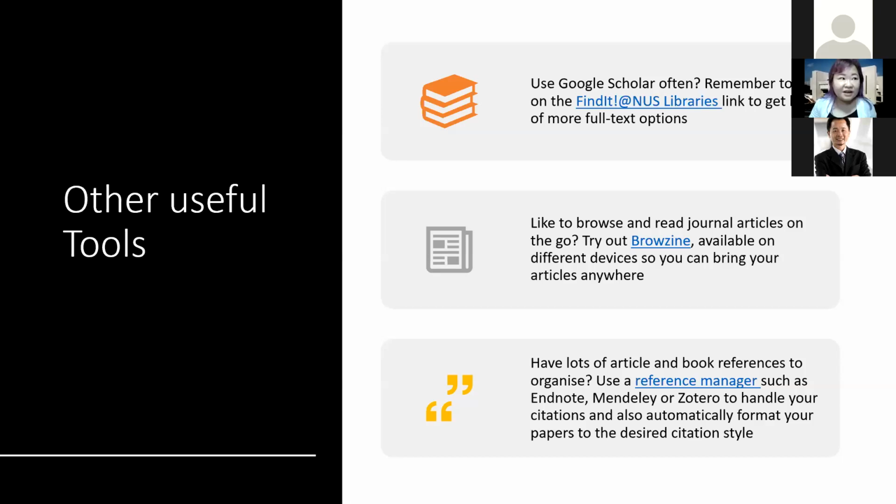So it is sort of like a folder, where you can put in all the articles that you're interested in reading, and then you read it on the go. And if you are starting out your research and you find that, oh, I'm accumulating a lot of references, how do I manage these references?